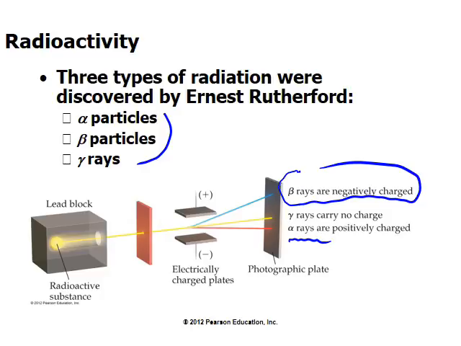Now later on, beta rays were identified as nothing but electrons. And the one which was not deflected at all is known to be gamma rays. Often these gamma rays are used for cancer treatment, so you probably heard about this name before. And alpha rays are made up of alpha particles, or helium nuclei. So if you get rid of electrons from helium, that would be the same as an alpha particle.